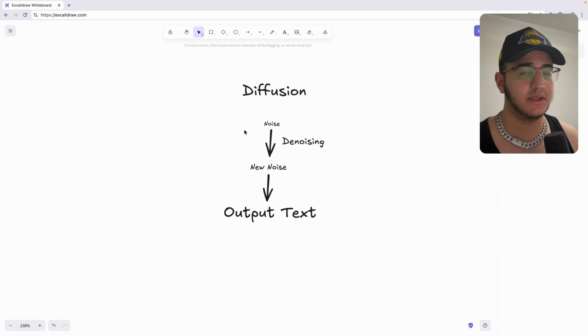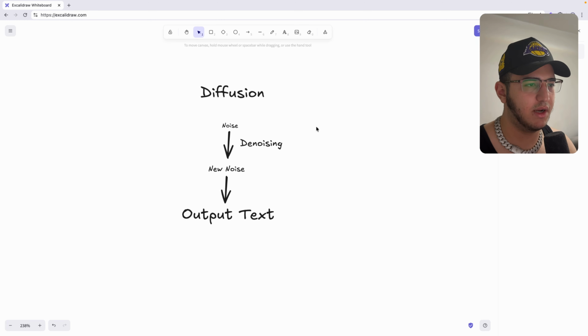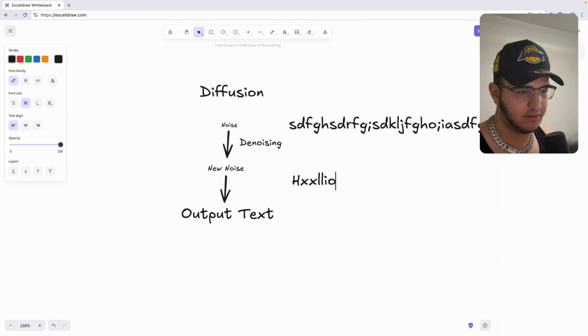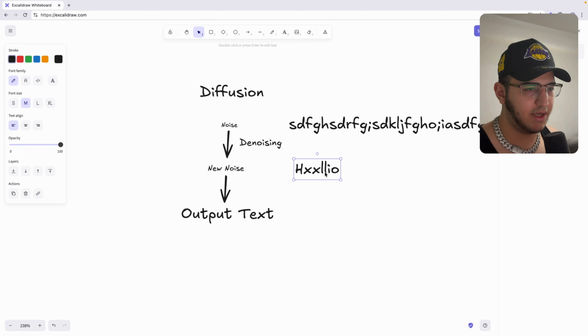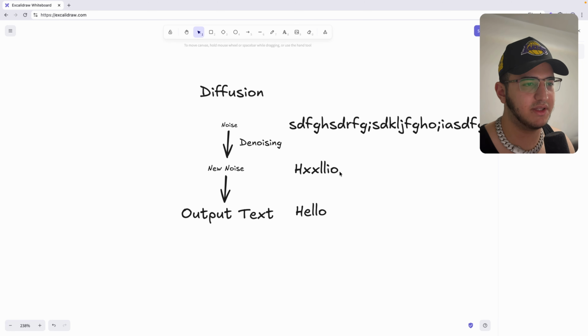Now this process is much faster since you don't have to use math to predict the next token, such as in normal models, but this process has one drawback: the quality of the output is not very high. Now let me give you just a quick example. The noise could look something like this, and the new noise could look something like this. Just an example, and the output text would look like this. And as you can see in each step here, removing noise leads to a coherent output. In our case, this is hello.